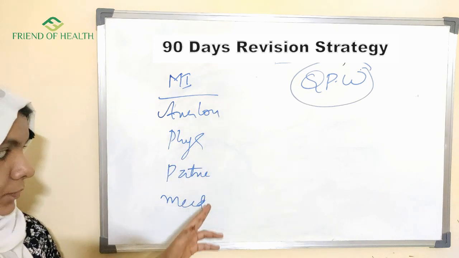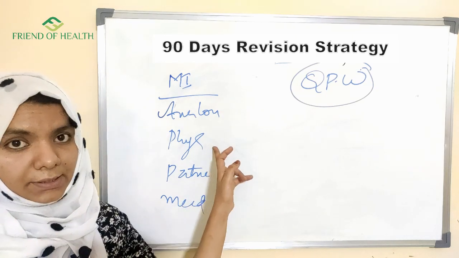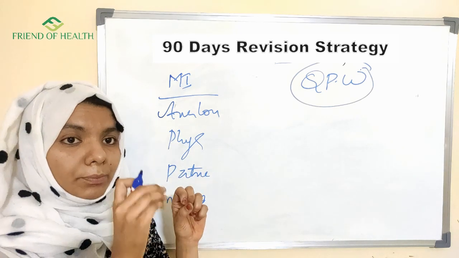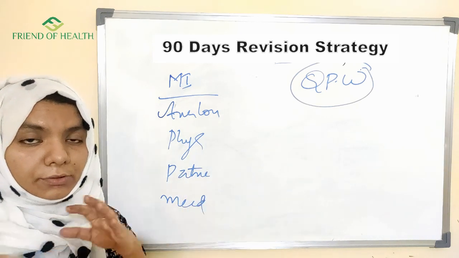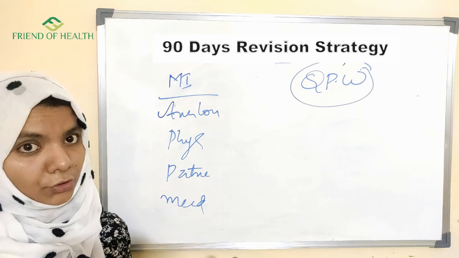Right, so these are the most important subjects. Per day, how do you divide these subjects' portions on a per-day basis? I'm not giving you exact dates, from this day to this day you have to read. That is not at all possible. You can modify that in your own way.